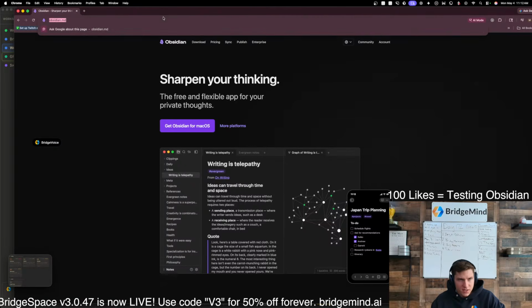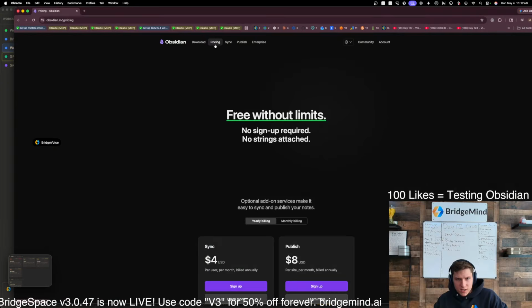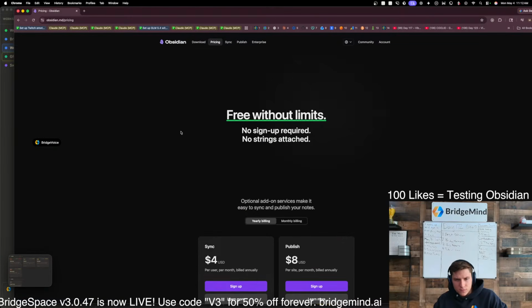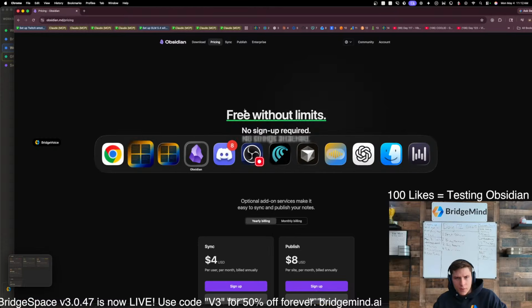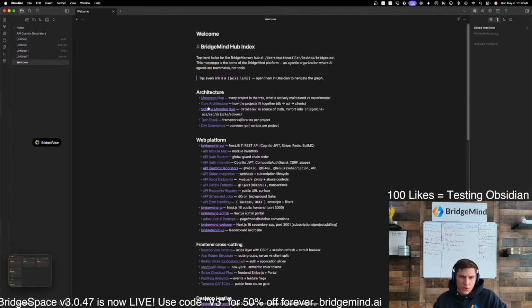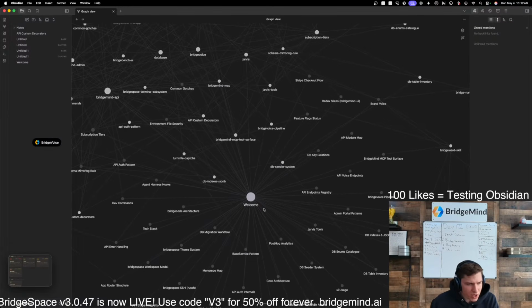So this is Obsidian. I'm going to drop a link to this in the chat. It's at obsidian.md. If you don't already have this, definitely download it. Let's all try it out today and start using it, because I think this is worth it. Here's the pricing: $4 a month, $8 a month. But you can use it for free if it's only on a single device. I'm using it right now. If you go over here, you can go to graph mode, and you can see how all this information is connected to each other.